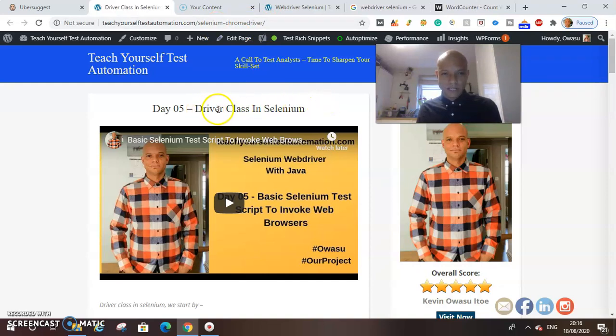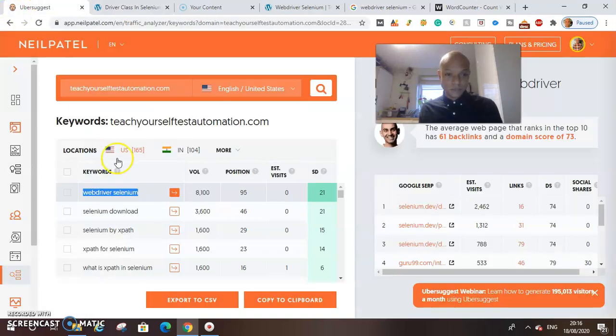This keyword, driver class in Selenium, I checked on Neil Patel's Ubersuggest. It has a search volume of 10 per month, and this page was ranking number 12. On a 10 per month search volume, the first page only has 3. But on the one that we are trying to optimize this page for, the first page has 2,400, so it would be a shame not to go for it. And as I said in the previous video, there are lots of signals that make a page go up the rankings.